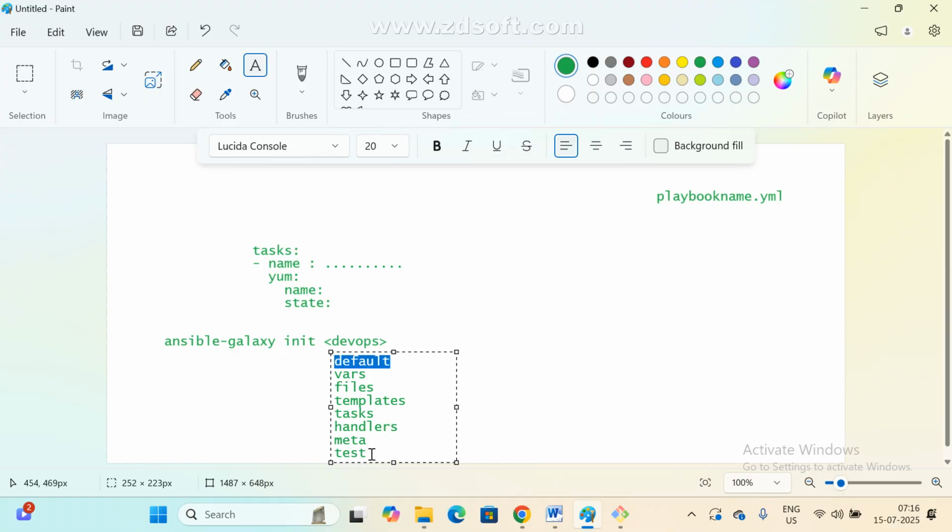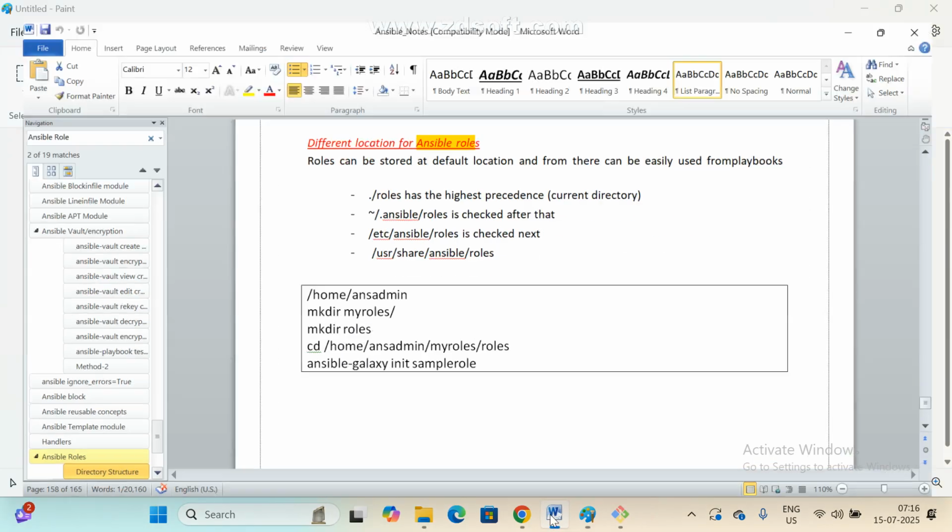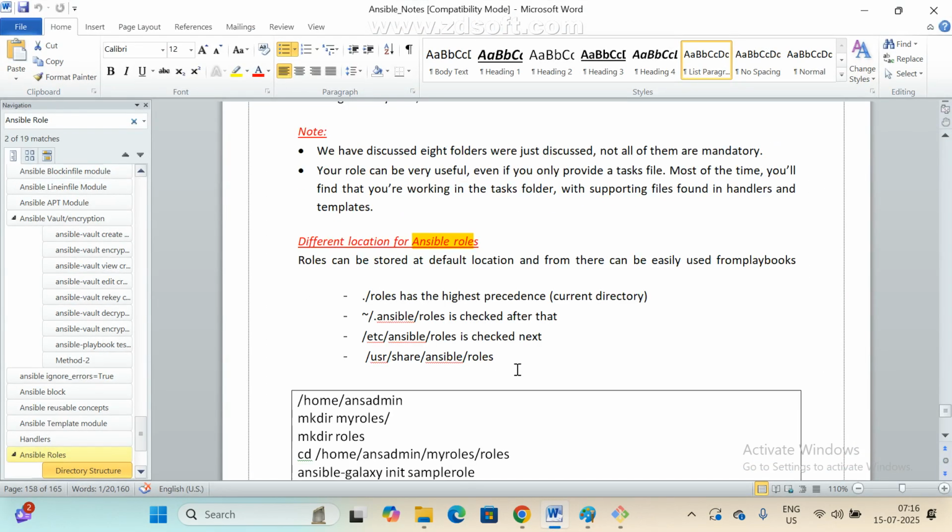So do we need to create all this manually? No. If we create any role, by default this directory structure will be created. Under each folder, we can see a main.yml file also. Whatever you want, just go to this particular file and update it there. That's it. I hope you got it. Anyone any doubt? Yes, sir.